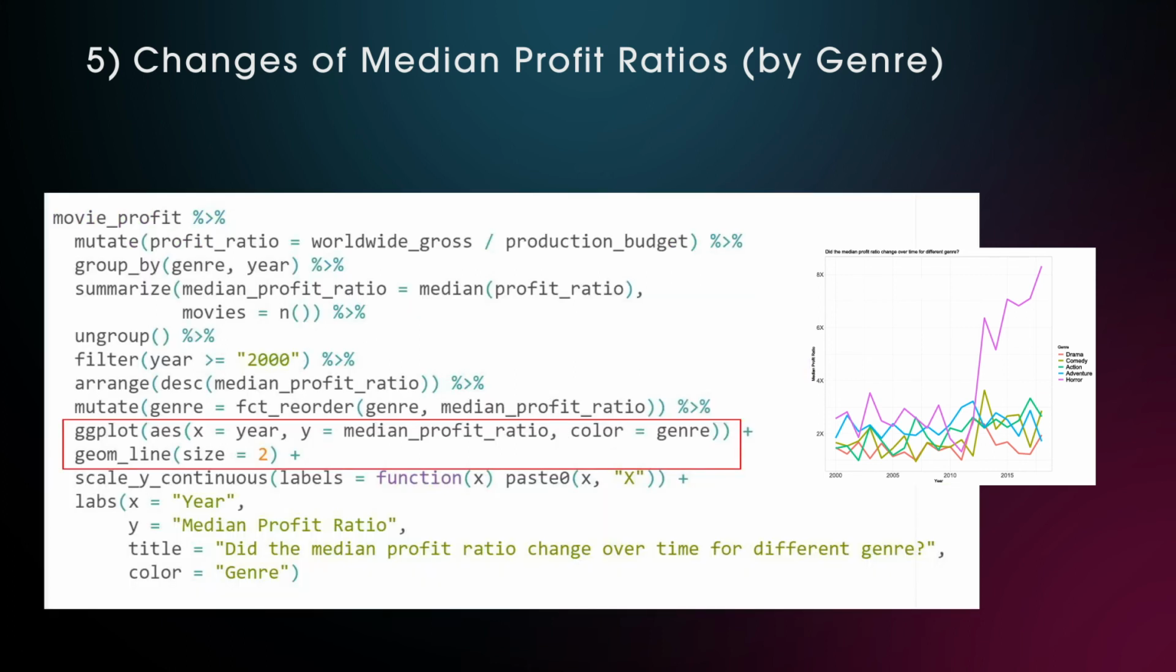Plotting this is easy with a geom_line function, however the coloring for genre can now no longer be done with fill, but by using color within ggplot.